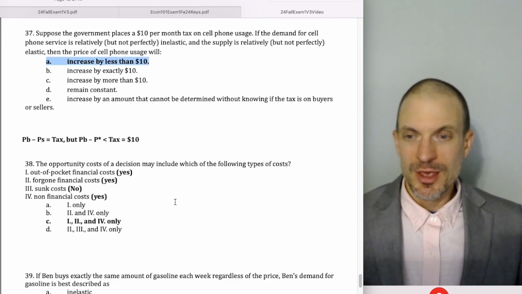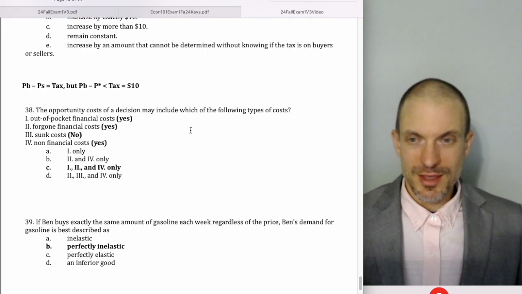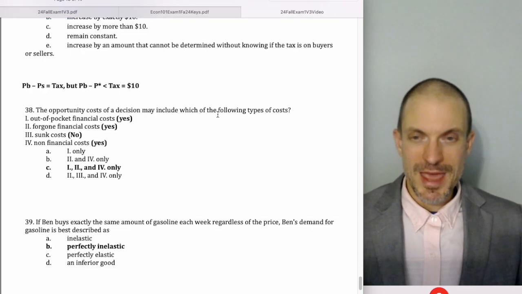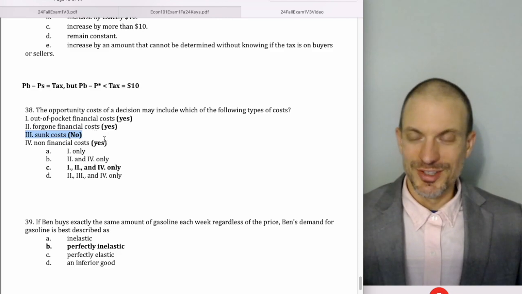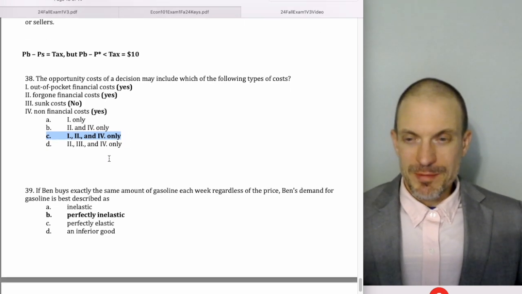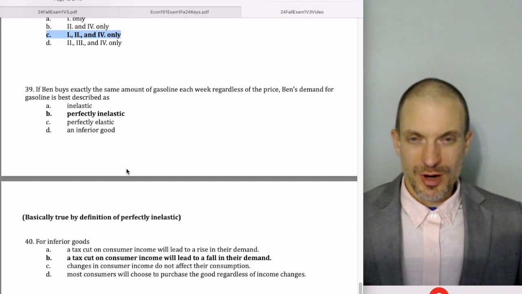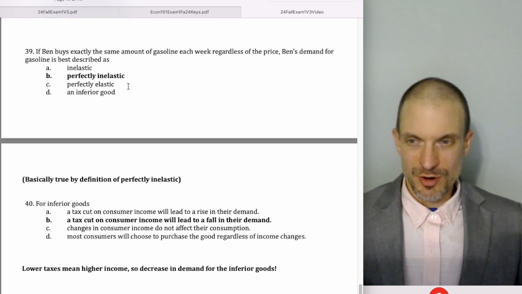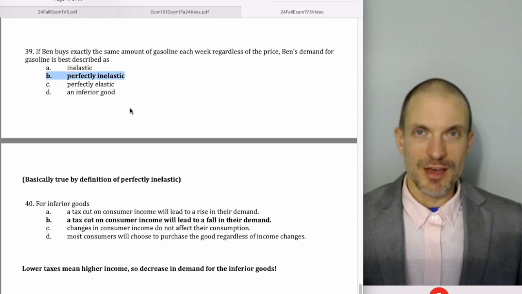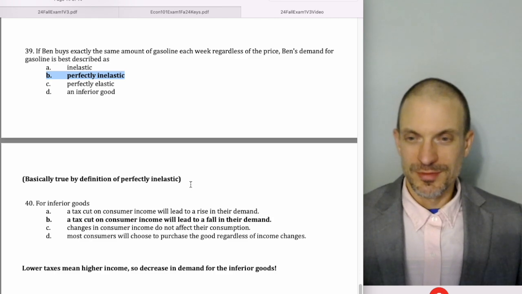The opportunity cost of a decision may include which of the following types of costs? Out-of-pocket financial costs? Yep. Foregone financial costs? Yep. Sunk costs? Absolutely not. And non-financial costs? Yeah. So we're looking for option C, which involves all but item 3. If Ben buys the exact same amount of gasoline each week, regardless of price, Ben's demand for gas is perfectly inelastic. That's basically the definition of perfectly inelastic.